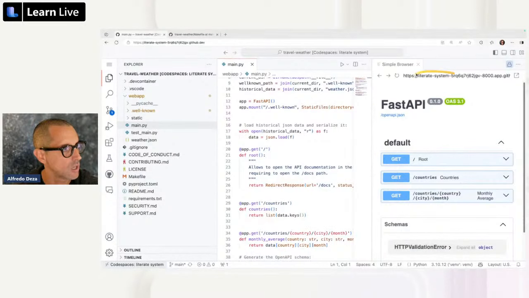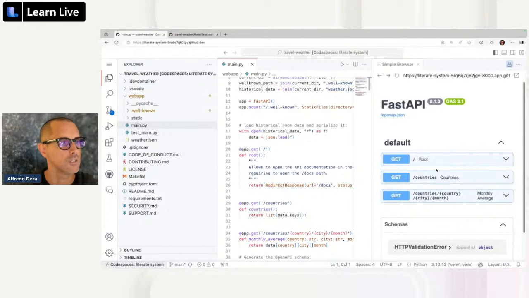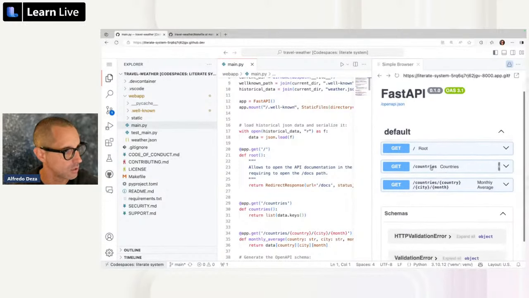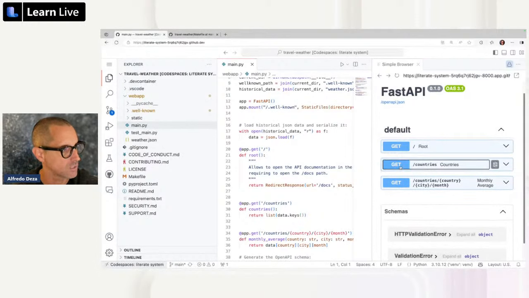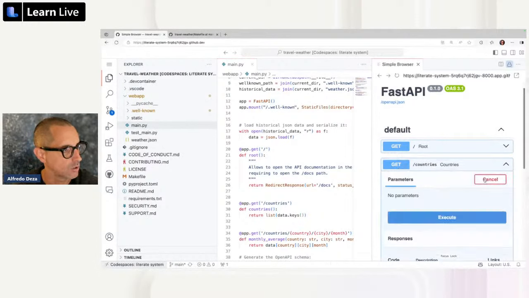We also have this web interface. It's already running, and it has countries. And then what this type of application and this development environment gives us is that we can actually interactively try what's going on here. So say, for example, if we say a GET, we want to call Try it out.